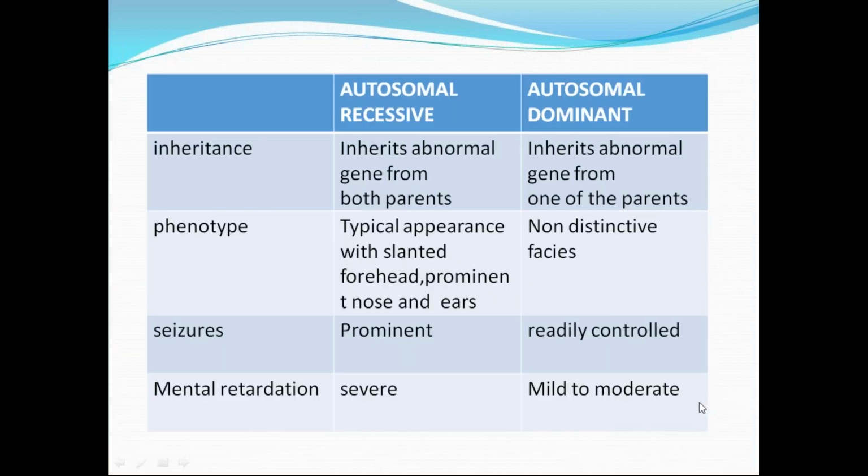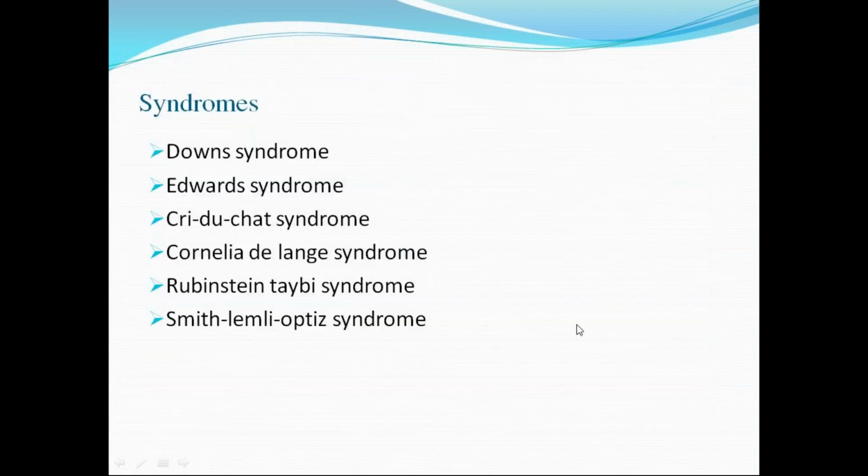So this is the same thing again, to differentiate. Seizures are prominent in recessive and readily controlled in dominant. The mental retardation is severe in recessive, and mild to moderate in dominant. We already discussed the syndromes associated with microcephaly: Down syndrome, Edwards syndrome, Cri-du-chat, Cornelia de Lange syndrome, Rubinstein-Taybi syndrome, and Smith-Lemli-Opitz syndrome.